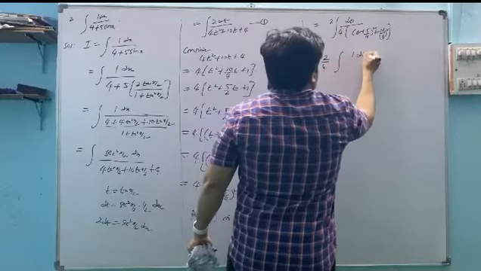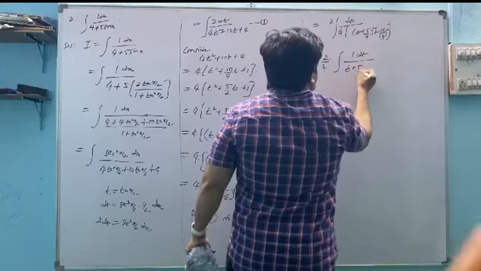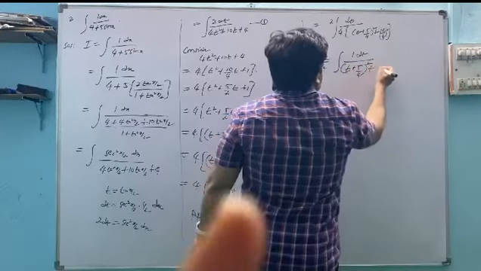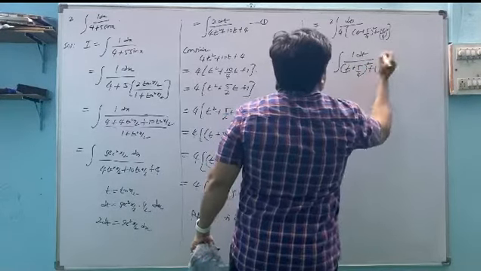Integral of 1 dt by t plus 5 by 4 whole square plus 3 by 4 whole square.